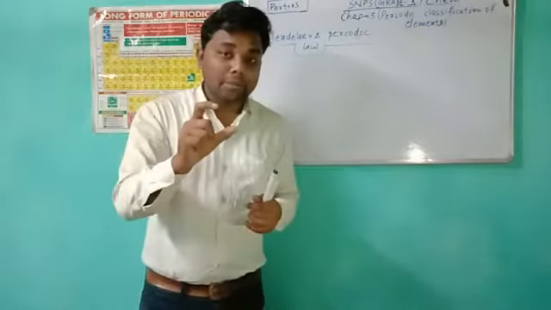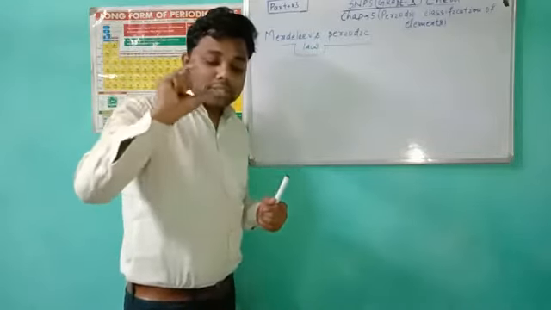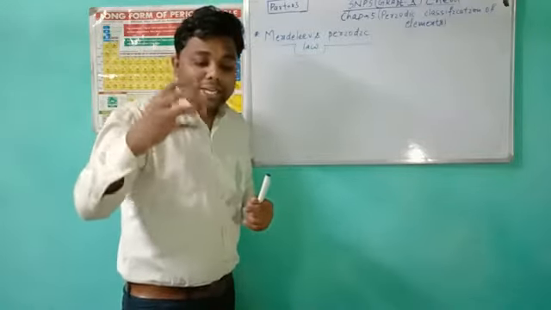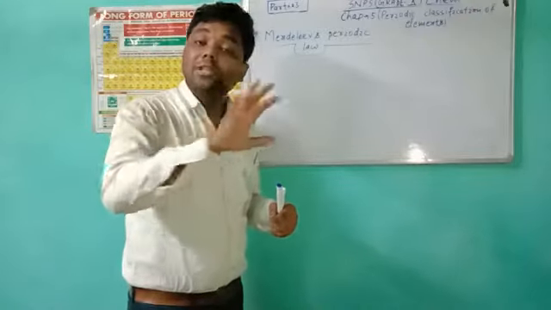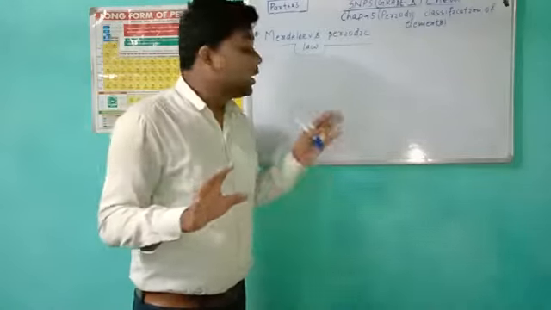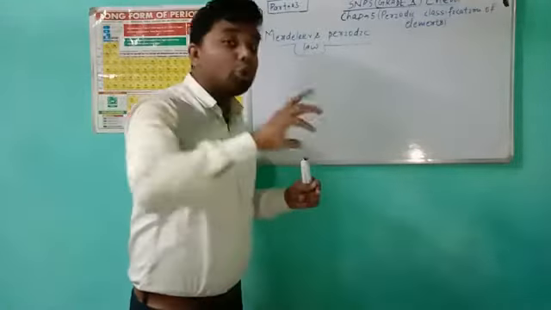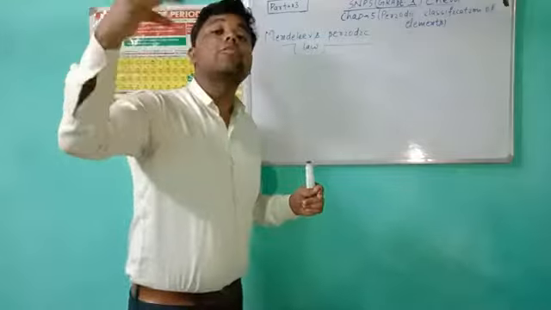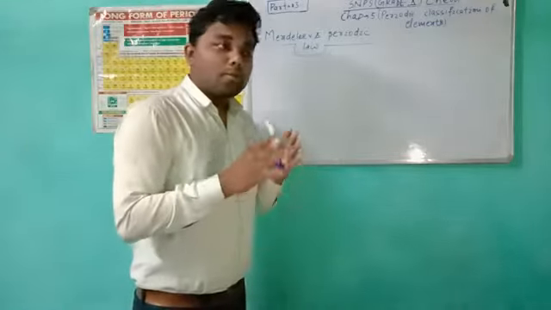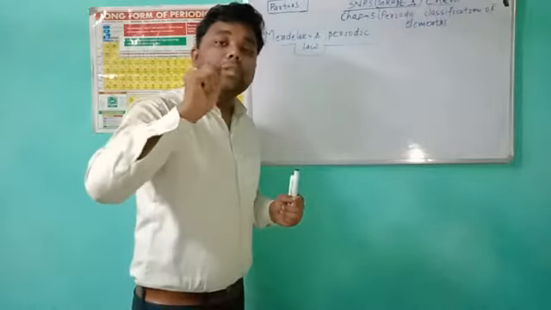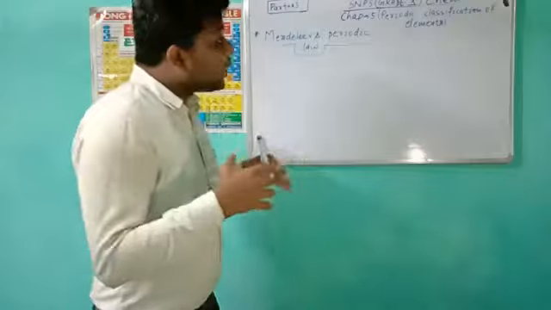Mendeleev predicted the existence of some elements that had not been discovered at that time. He said these empty spaces were for elements that would be discovered in the upcoming time, and this is the biggest achievement of his periodic law.